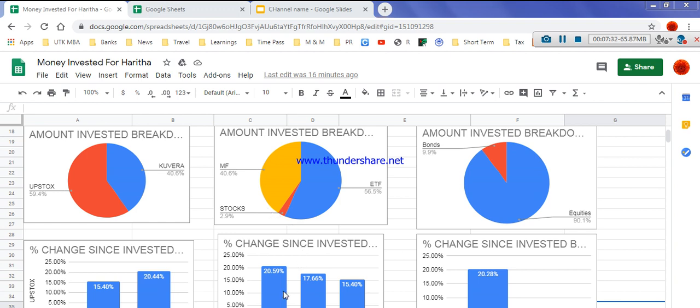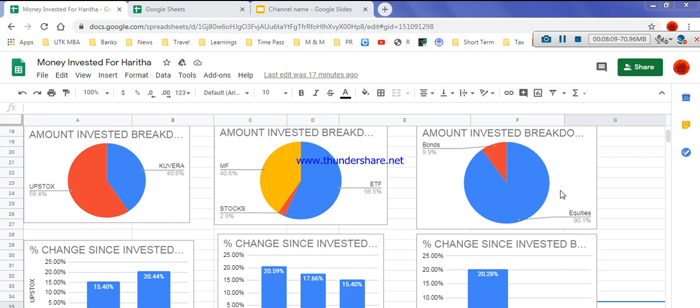And what this is saying here is, starting from the investment, I invested the highest amount in ETF and I got the highest profit even in ETF, that is 20.59%. And my second highest, actually I invested in mutual funds, whereas the least I invested in stocks, it is showing the second highest profit in stocks, that is 17.66%. And actually I invested second highest in mutual funds, that is 41%. It is showing the least profit in mutual funds, that is 15.4%.